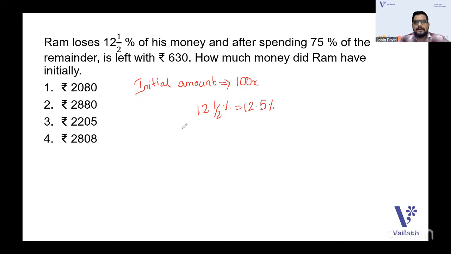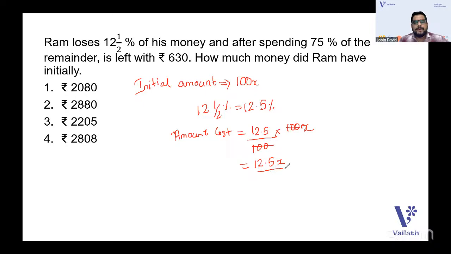So the amount lost is equal to 12.5 by 100 into 100x. So actually it is 12.5x that he lost.